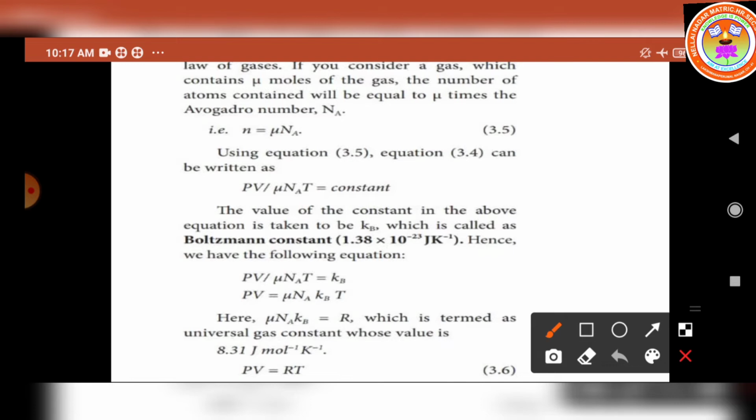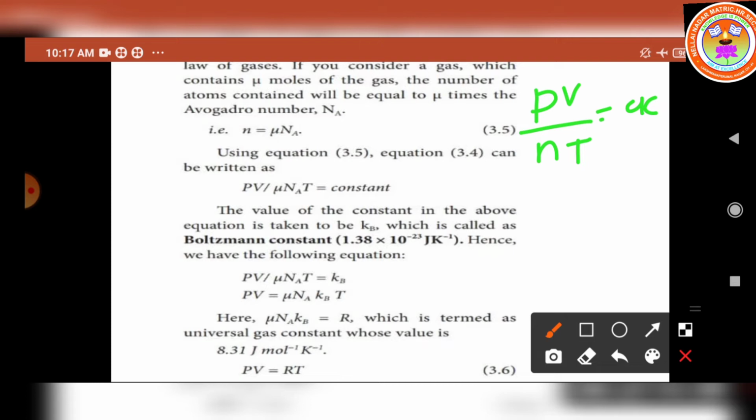So what is the above equation here? PV by nT is equal to a constant. Already we know P is pressure, V is the volume of a gas, n is the number of atoms or molecules present in it, and T is the temperature. So the above equation is called what? The combined law of gases.